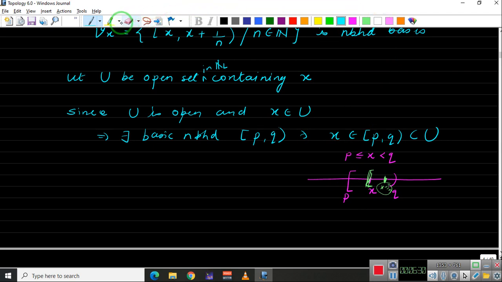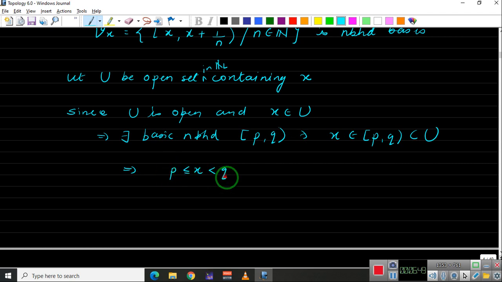Let us erase this part. So X belongs to P comma Q, which is contained inside U. This implies P is less than or equal to X less than Q. Of course, we can start with X also, right? Closed interval, we can start at X. But now we need to find n naught such that X plus 1 upon n naught is less than Q. That is our job.